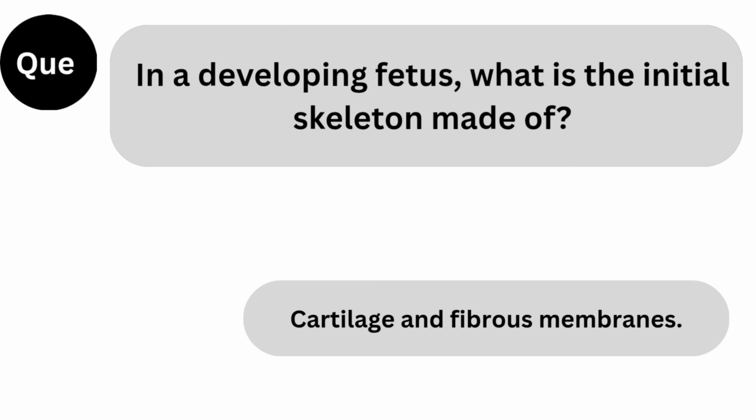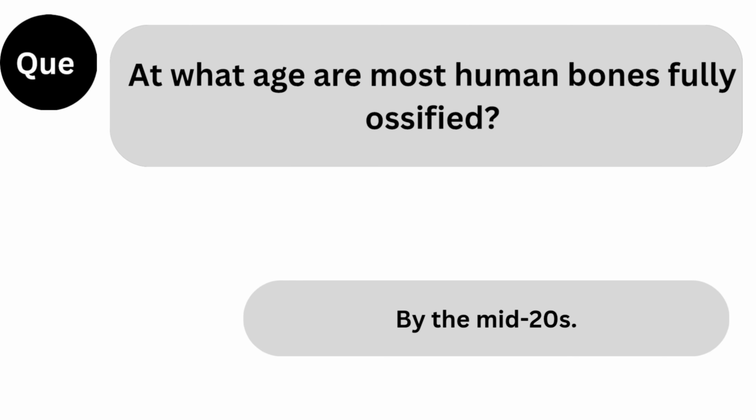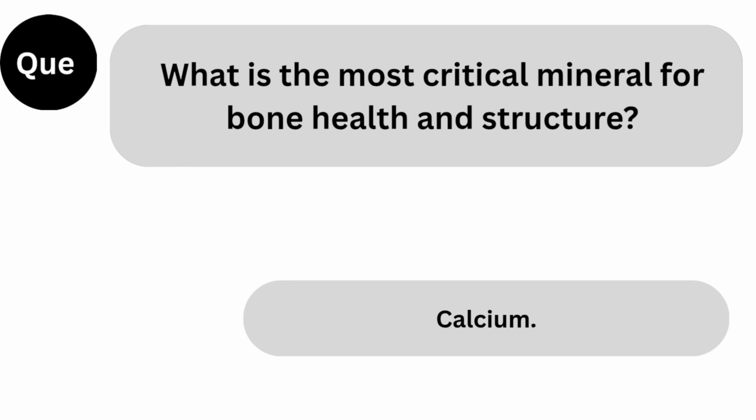Next question. In a developing fetus, what is the initial skeleton made of? Answer. Cartilage and fibrous membranes. Next question. At what age are most human bones fully ossified? Answer. By the mid-20s.